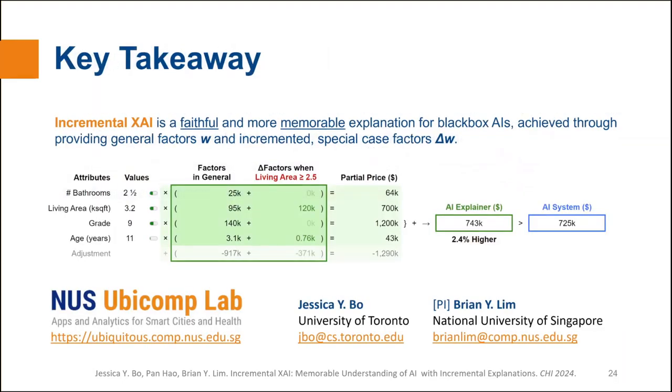Finally, we leave on a key takeaway. Incremental XAI is a faithful and more memorable explanation for black box AIs, achieved through providing a general set of factors W and an incremented special set of sparse factors delta W.